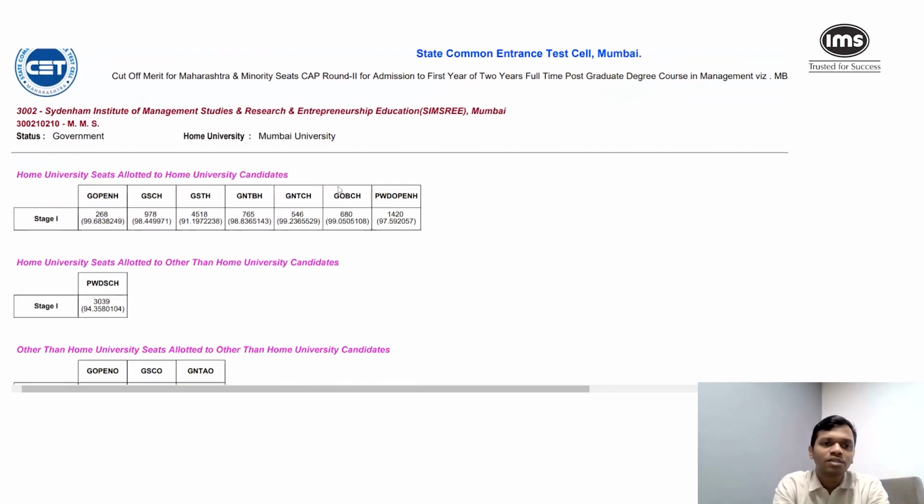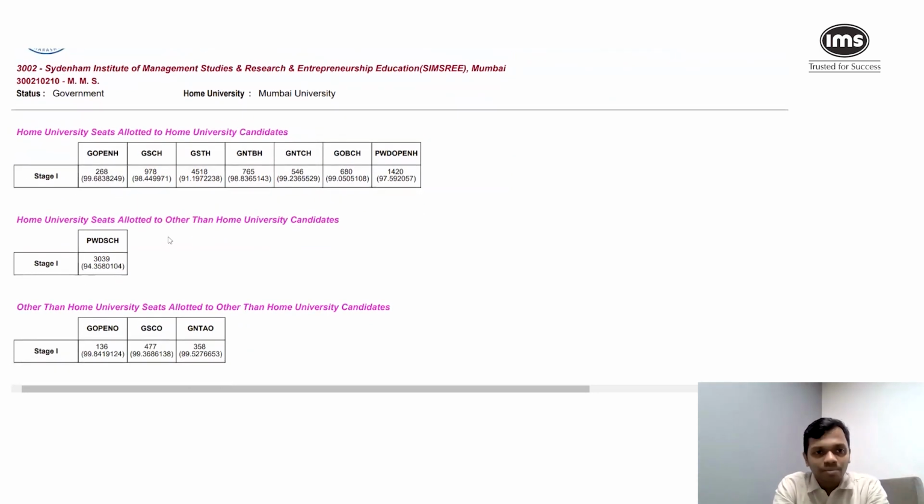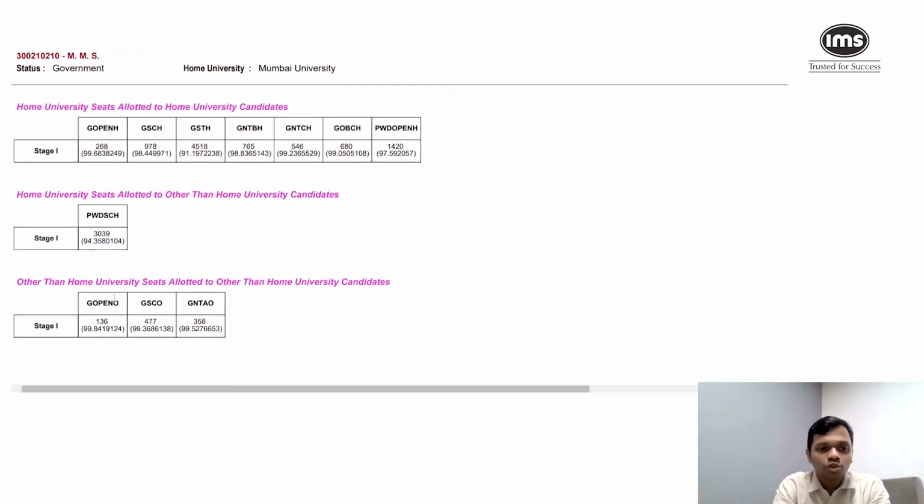Now, if you contrast this with some other college, let me take Sydenham, for example. For Sydenham, you can see that there are again multiple of these terms that they have used: GOpenH, GSCH, GOpenO, and so on. So what is GOpenO? Open O stands for outside home university.